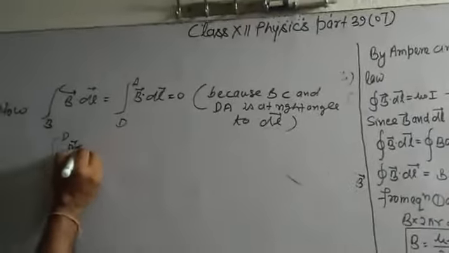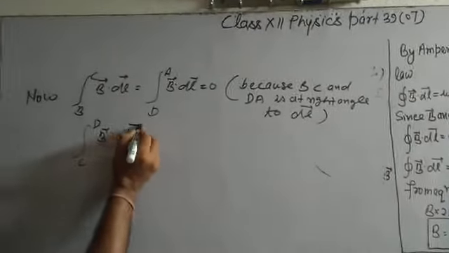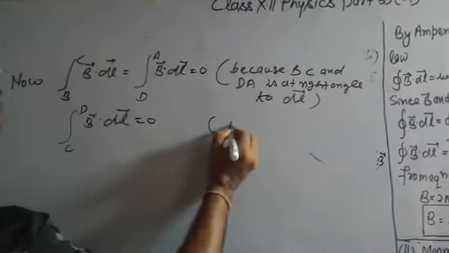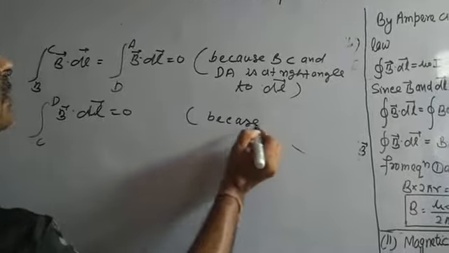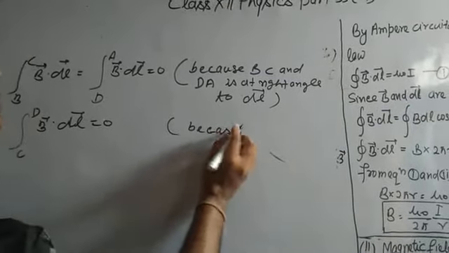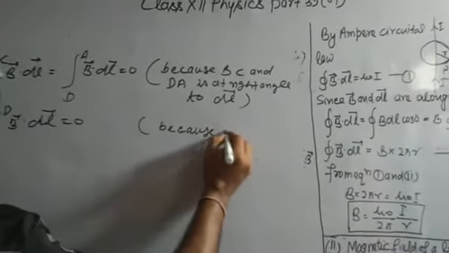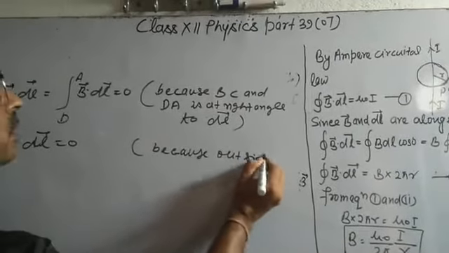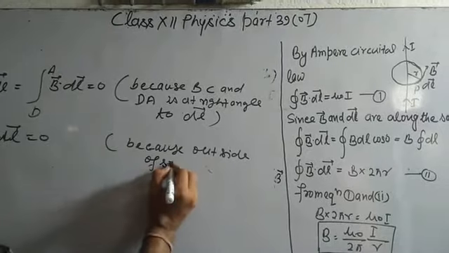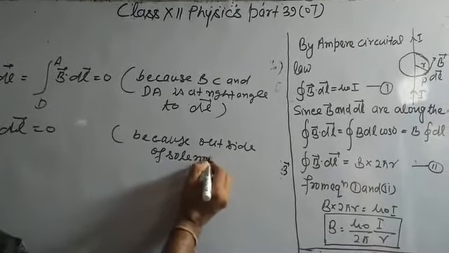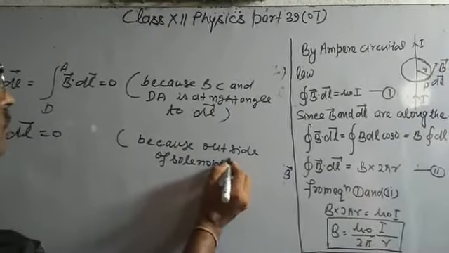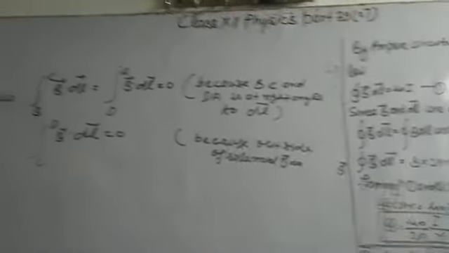And the integral from C to D of B dot dl equals 0, because outside the solenoid B equals 0.